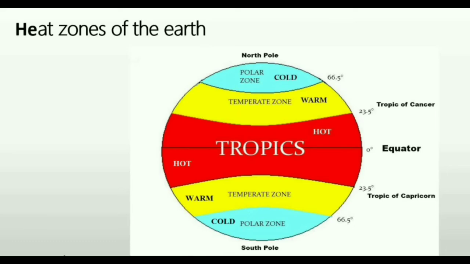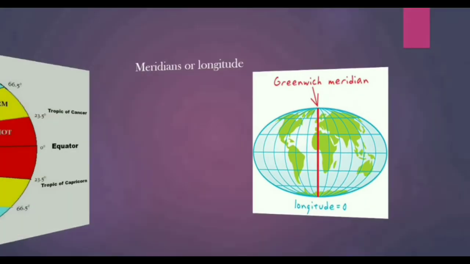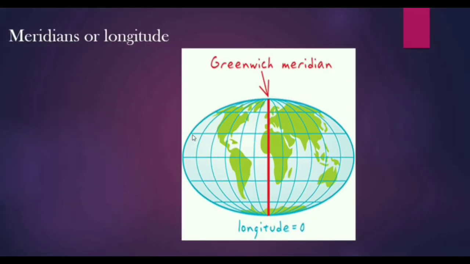Now, moving forward to our next important topic, that is meridians or longitudes. See on the screen, meridians or longitudes. This is very important, children, so listen carefully and watch carefully. Longitudes describe the location of a place on the earth.